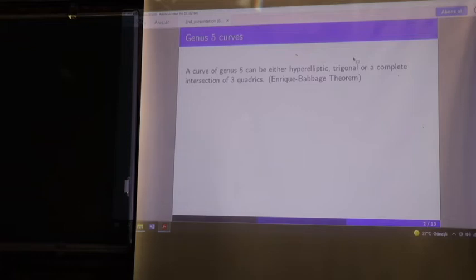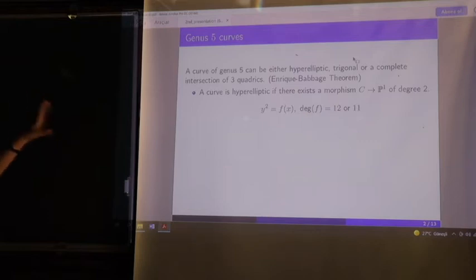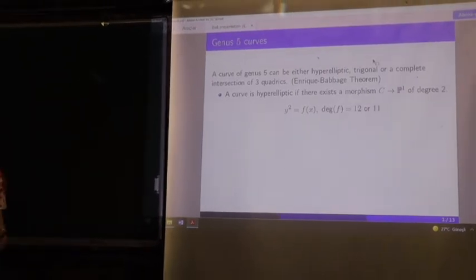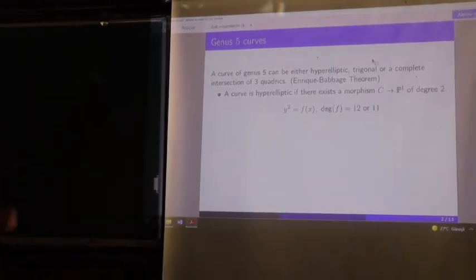What do we mean by hyperelliptic? We say that a curve is hyperelliptic if there exists a morphism from the curve C to the projective space P1 of degree 2. In this case, we can present our curve with the equation y squared equals f of x, where the degree of f is equal to 12 or 11.